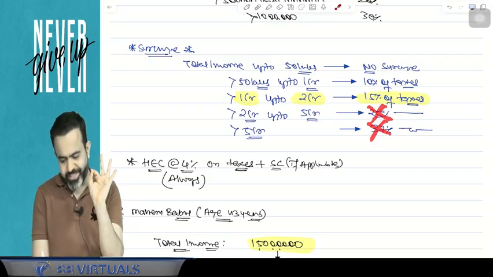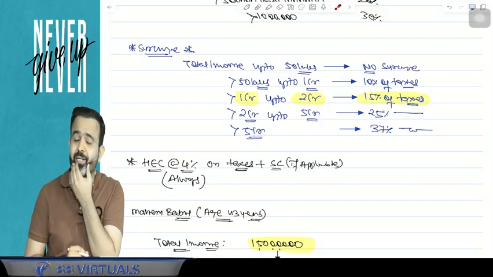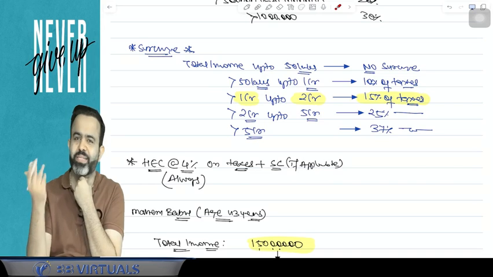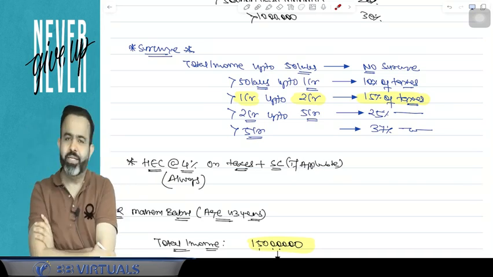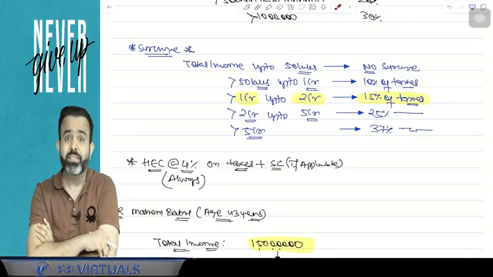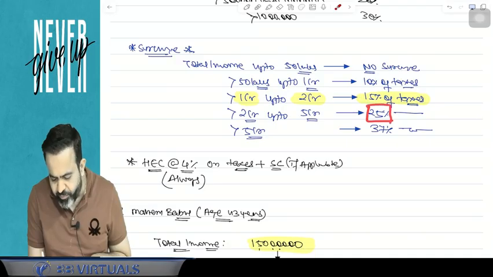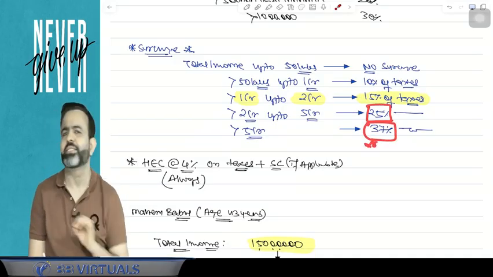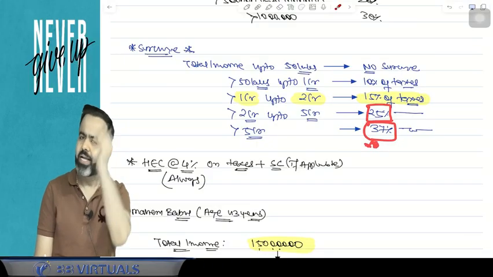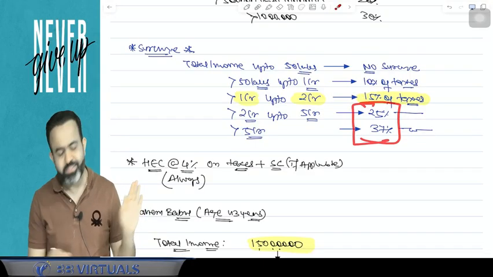Nirmala Sitharaman ji became the finance minister in 2019. I don't know why, but she introduced this surcharge of 25% and 37% in 2019 after the election.